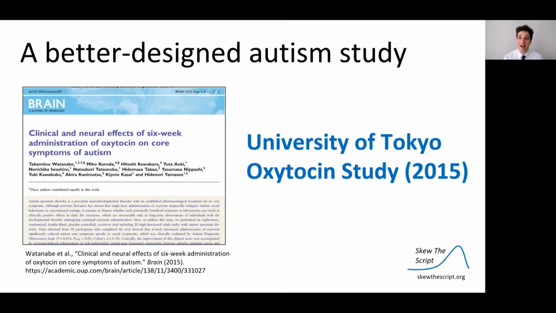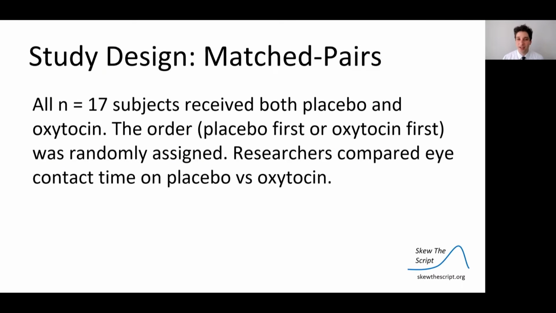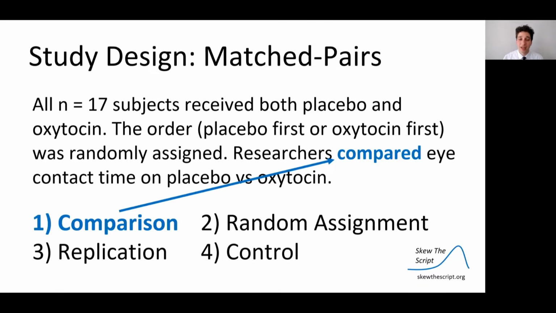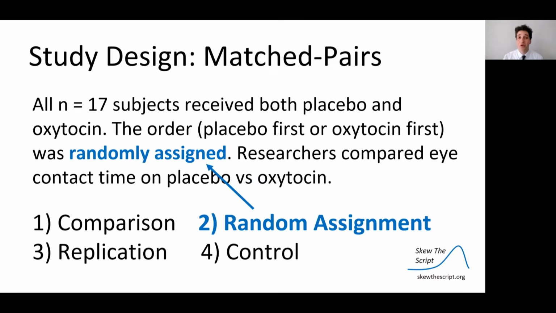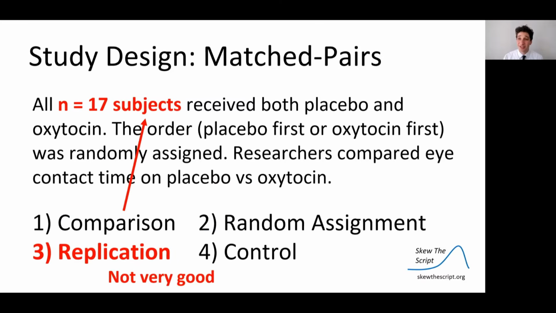So one better designed autism study than the Wakefield design was a University of Tokyo oxytocin study in 2015. They had 17 subjects who were put in a matched pairs experiment. Each subject received both placebo and oxytocin. The order in which they got those treatments was randomized, and researchers compared eye contact of patients on placebo versus on oxytocin. So we have comparison, we have random assignment. Replication still here is not very good, and later we're going to show another experiment that followed up on this using higher replication, and we'll talk about that further, but something to be aware of.